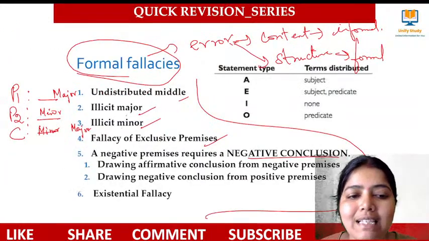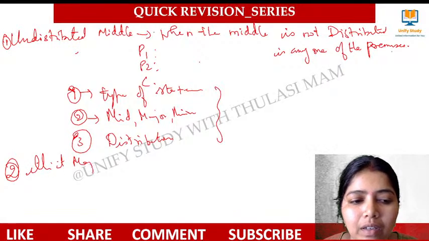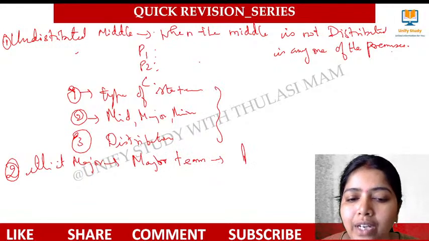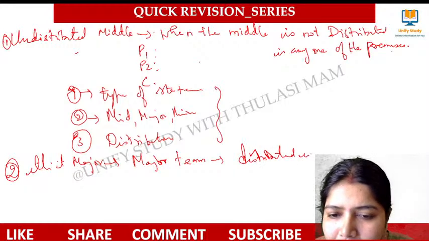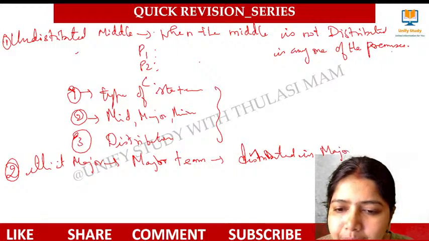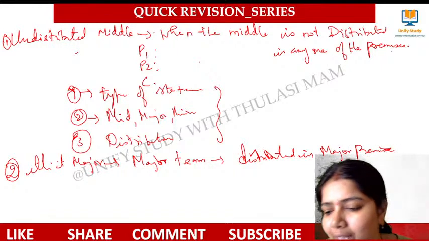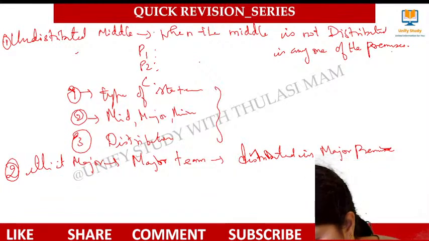What is the second one? The second fallacy is illicit major. Illicit major means that the major term should be distributed in the major premise, and if it is not, we call it illicit major.